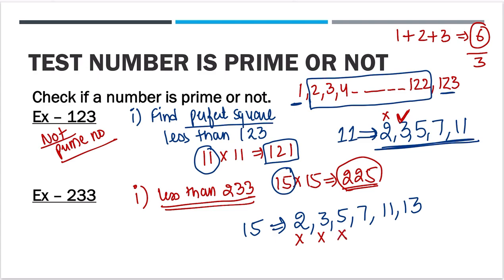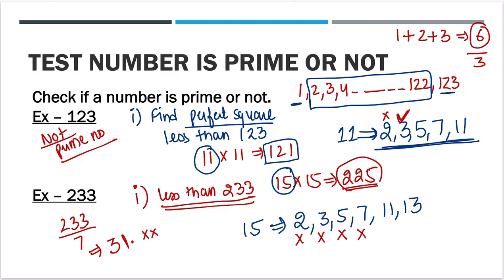Now 7. To check the divisibility of 7, you can either do the long method, or simply divide 233 by 7. You will see 7 times 3 is 21, 7 times 1 is 7, and it gives 7 point something. So it is not divisible by 7 as well.